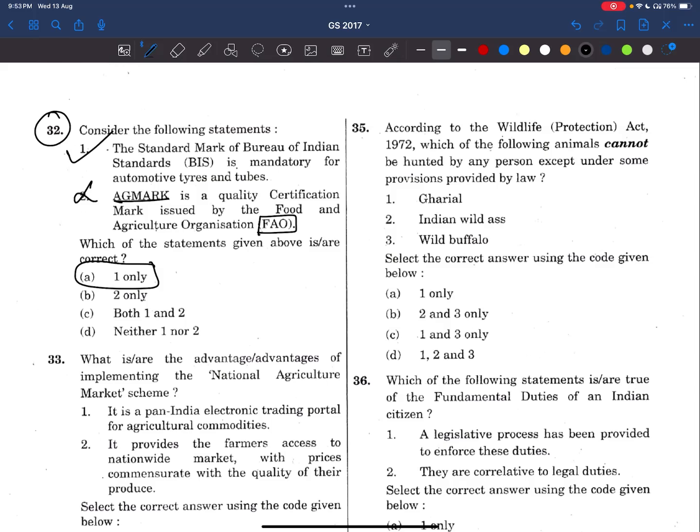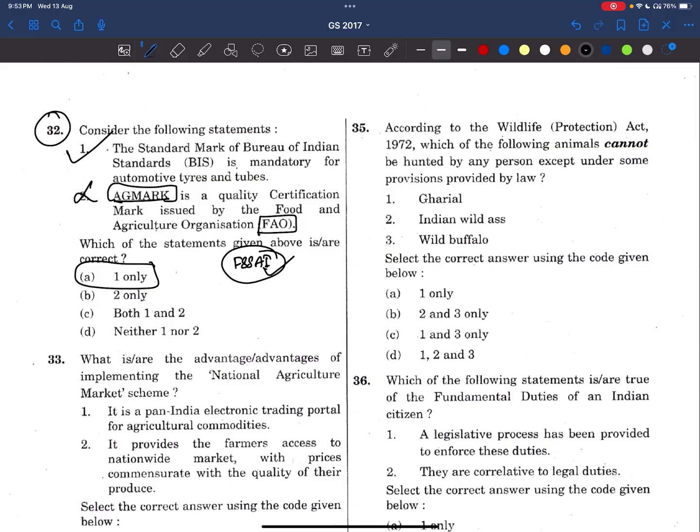Now see, friends, AGMARK is a certification of agriculture products. Now we also see FSSAI certification as well. This is for food safety and standards.